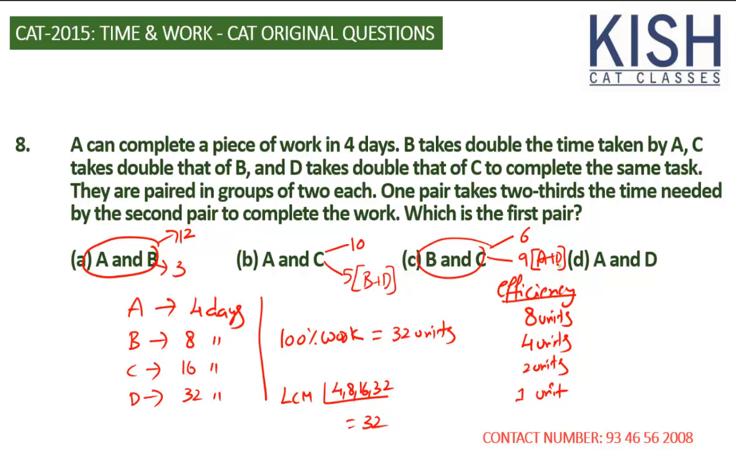Which is the first pair? First pair, carefully here. First pair takes the less time. So the first pair is A plus D. It's not B plus C. B plus C finish 6 units of work, and A plus D is finishing 9 units of the work. So that's A plus D.